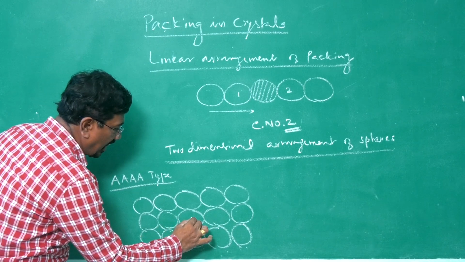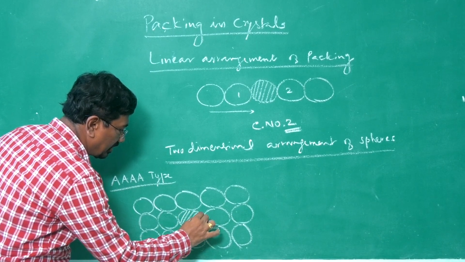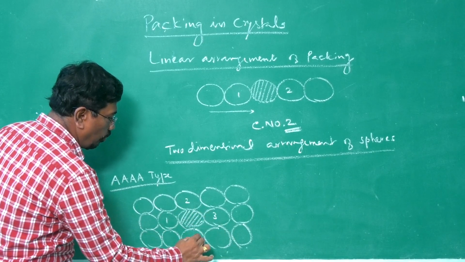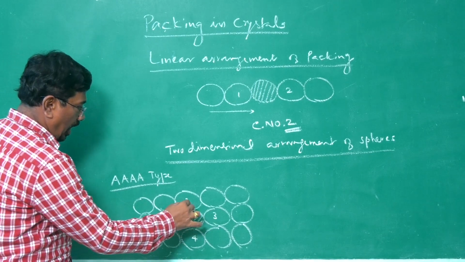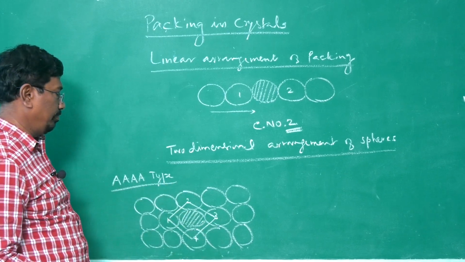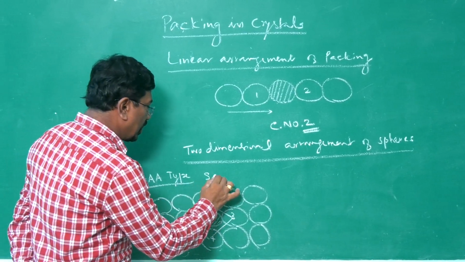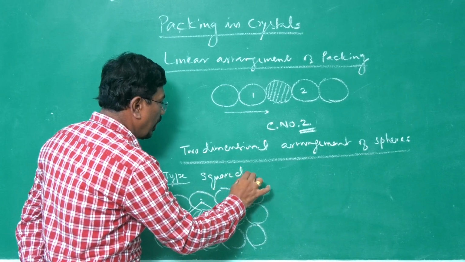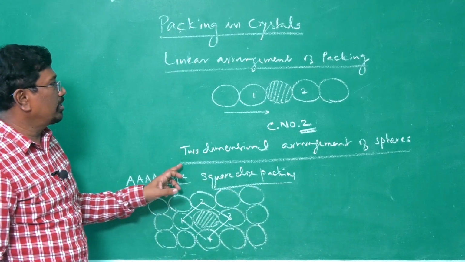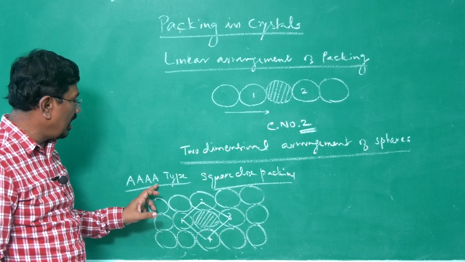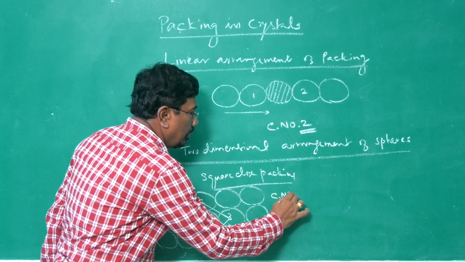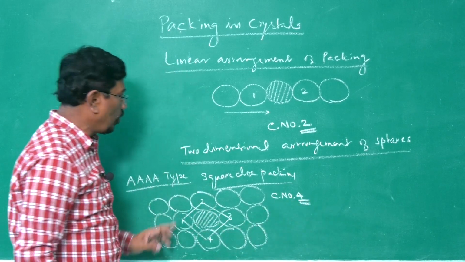Suppose if I consider this atom, this particular atom for our consideration, it is directly touching 1, 2, 3, 4 atoms. And if I join the center of these spheres, I will be getting a square. Therefore, it is said to be square close packing. Square close packing. In two-dimensional arrangement of spheres, in AA type, the coordination number is said to be 4 and it is said to be square close packing.